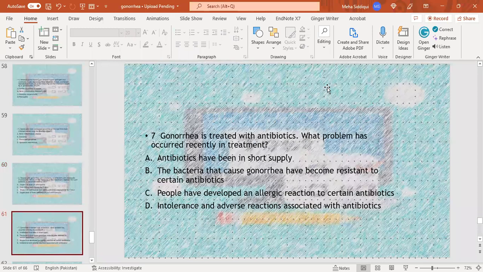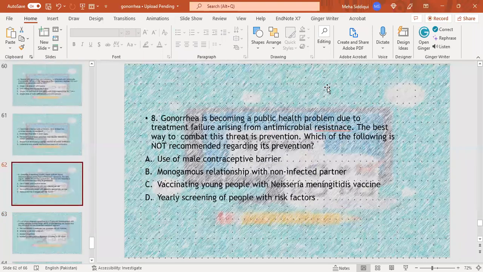MCQ number 7. Gonorrhea is treated with antibiotics. What problem has occurred recently in the treatment? Antibiotics have been in short supply. The bacteria that cause gonorrhea have become resistant to certain antibiotics. People have developed an allergic reaction to certain antibiotics. Intolerance and adverse reactions associated with antibiotics. B is the right option.